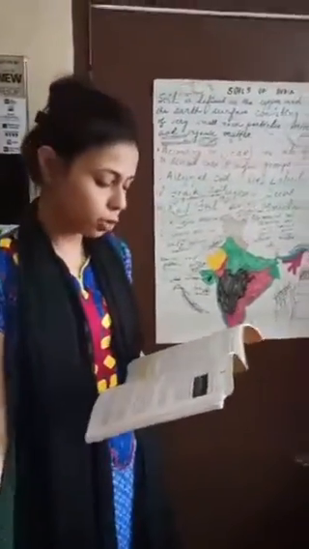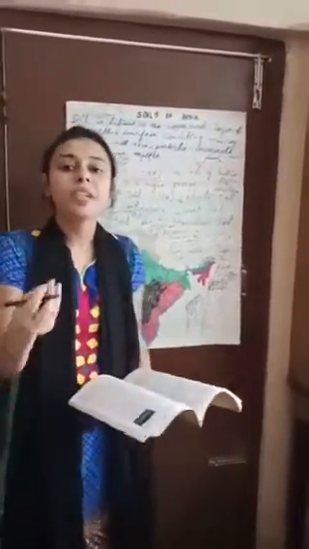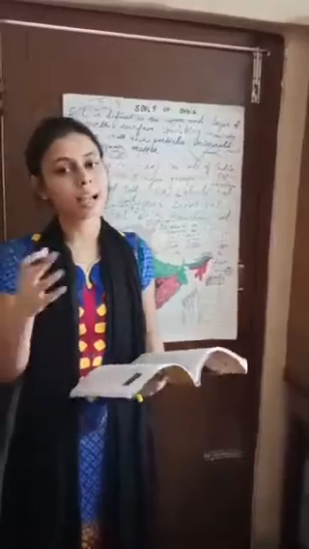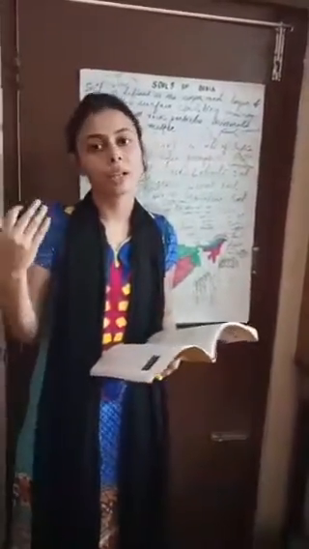Then is the prevention of jhum cultivation. What is jhum cultivation? It is slash and burn. It means we use a single plot of land at one point of time. After the cultivation is over, we abandon the land and move to another region. When we move, we burn this portion of the land, so whatever vegetation is present gets burned up. When the vegetation is burned up, what will happen? The soil becomes loose and exposed to soil erosion. So if we stop jhum cultivation, we can prevent the soil erosion.